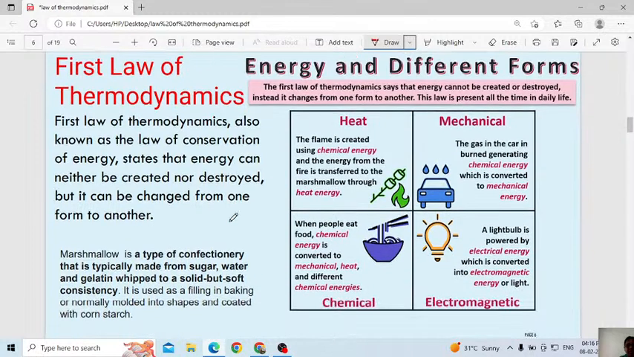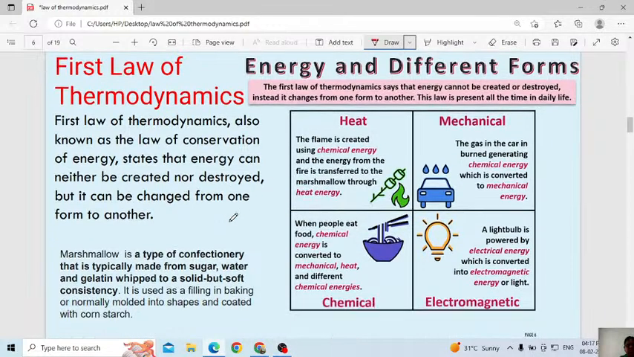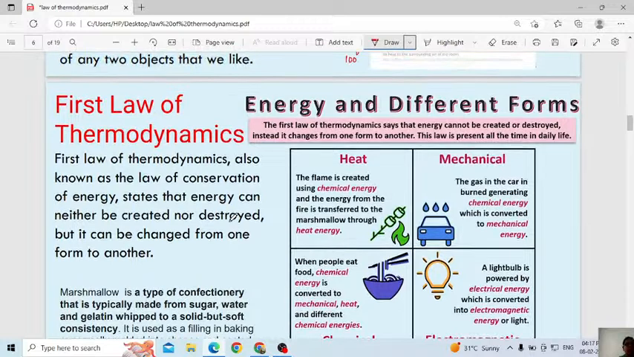That is the zeroth law. Very important, and easy also. Next one, what is the first law of thermodynamics? This one we will consider even as the law of conservation of energy also.